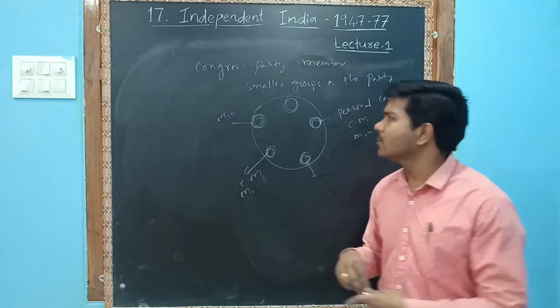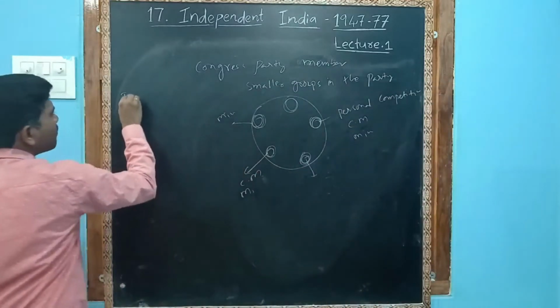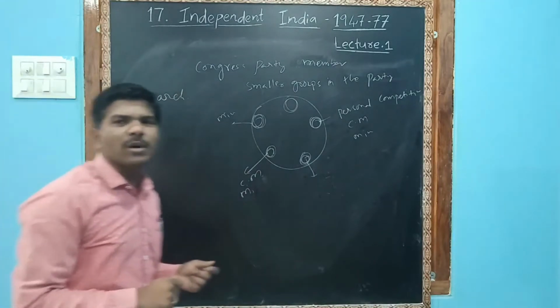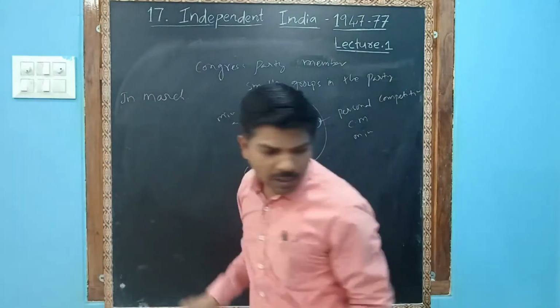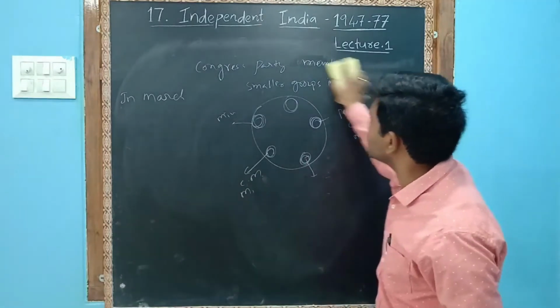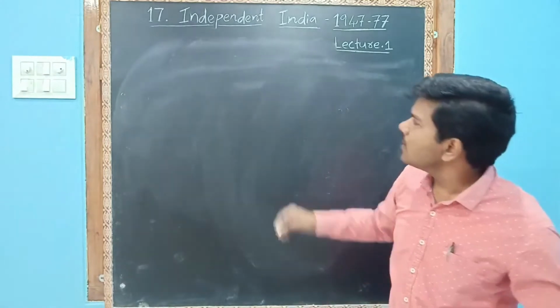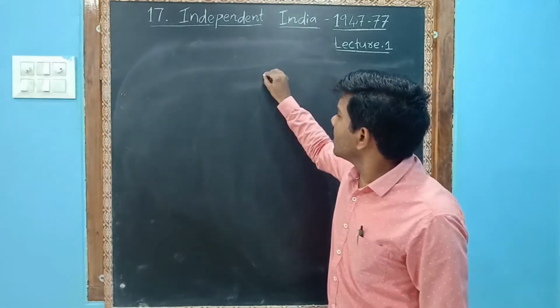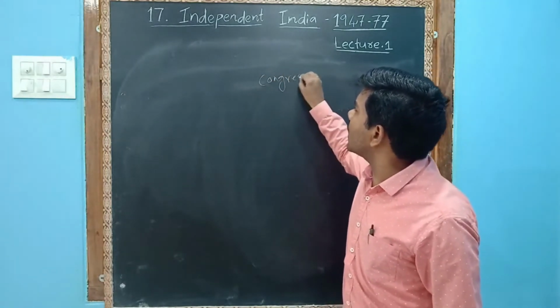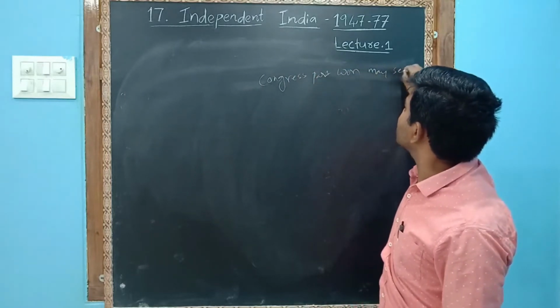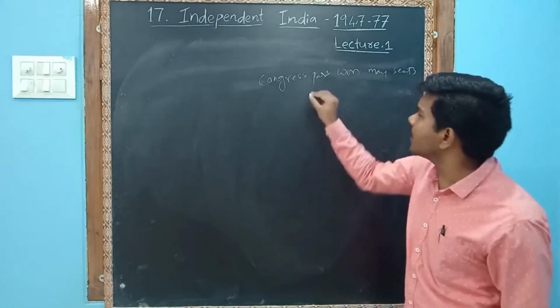Sometimes, an example I want to tell you: in March, elections were held in Madhya Pradesh. In the elections, Congress party won many seats in Madhya Pradesh.